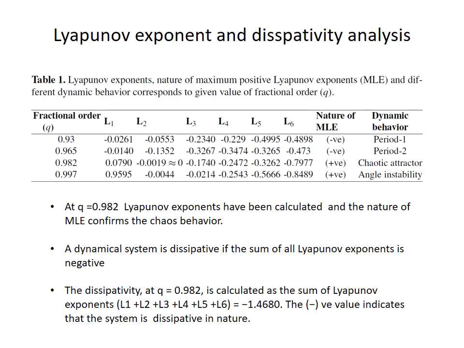Similarly, at q equal to 0.997, the chaotic attractor breaks and shows the multi-scroll chaotic behavior. This represents the case of angle instability. Furthermore, at q equal to 0.982, we have carried out the dissipativity analysis. To analyze dissipativity with the help of Lyapunov exponents, if the sum of all Lyapunov exponents is negative, then it confirms that the system is dissipative in nature. Here we have added the Lyapunov exponents L1 to L6, and the sum is minus 1.46. This is a negative value, which indicates that the system is dissipative in nature.